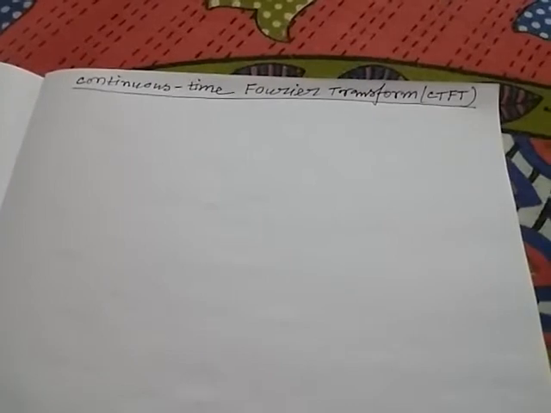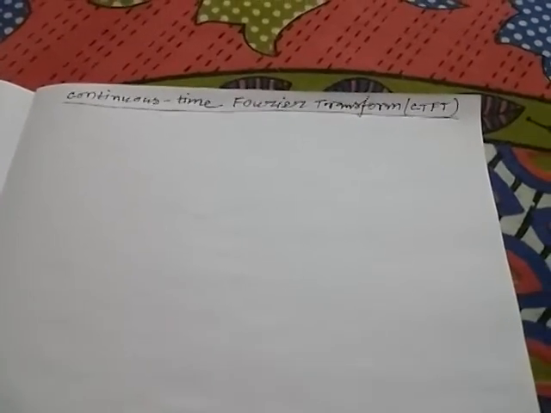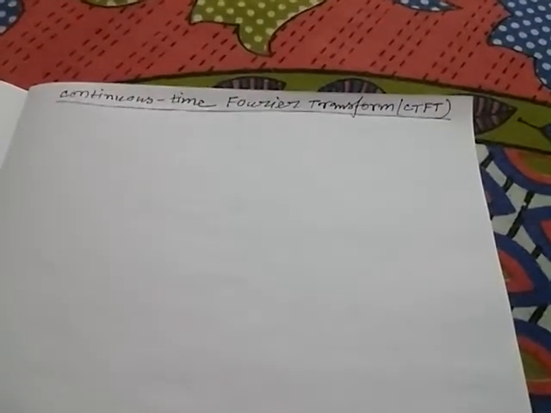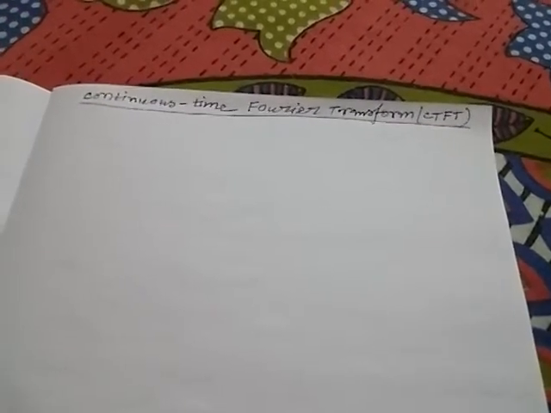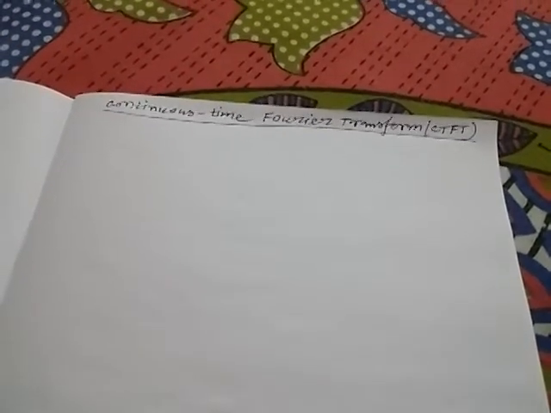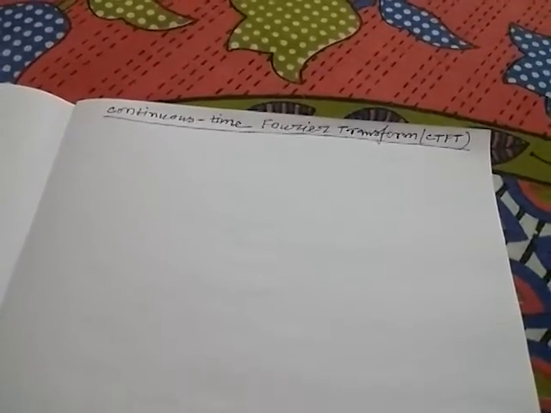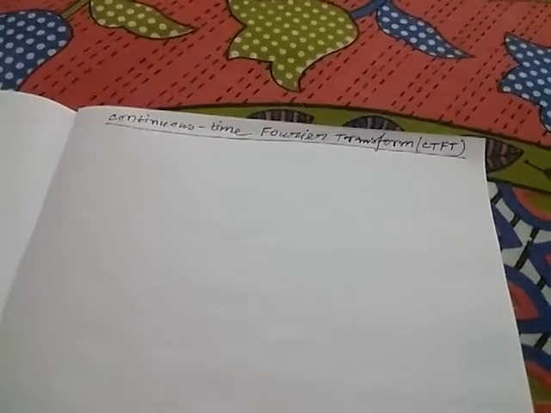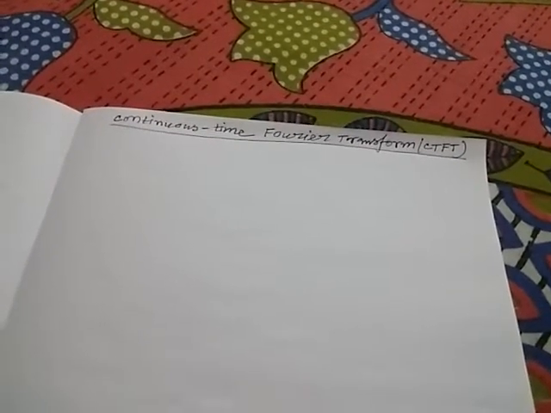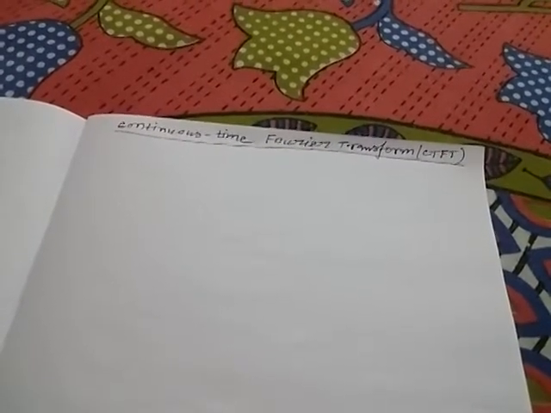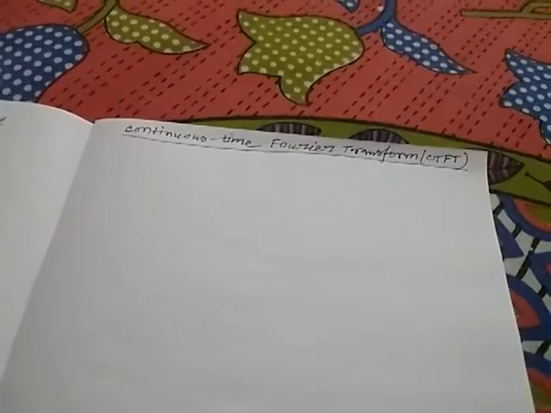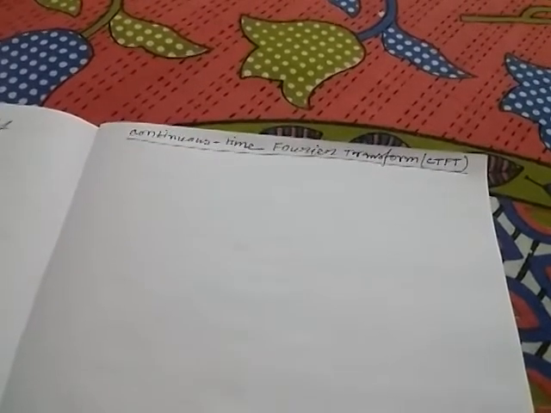In my earlier video, I discussed the properties of Fourier series. In this video, I want to discuss the continuous time Fourier transform, that means CTFT. There are two types of Fourier transform because there are two types of time domain: one is continuous time domain, another is discrete time domain. That's why Fourier transform is also classified as two types: continuous time Fourier transform and discrete time Fourier transform.